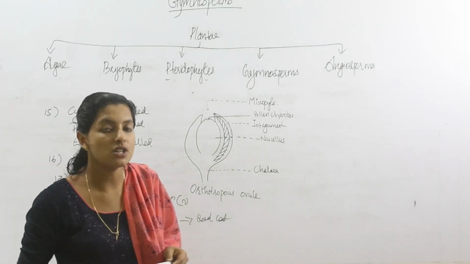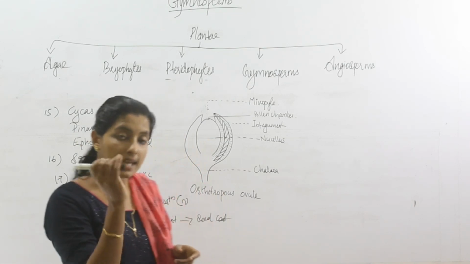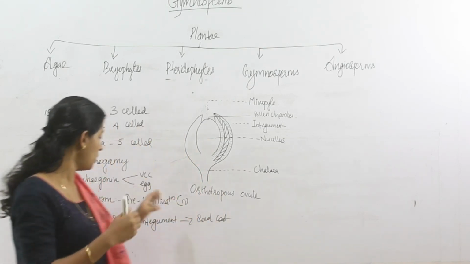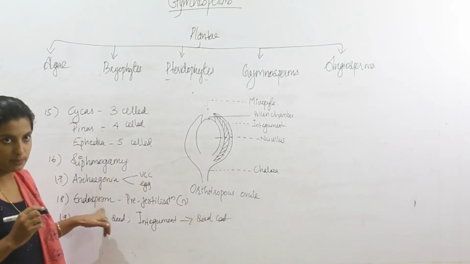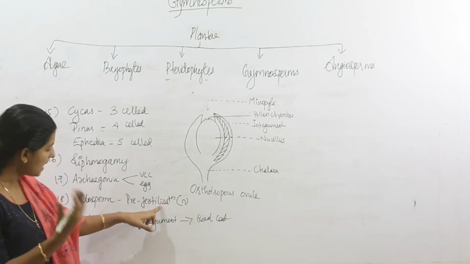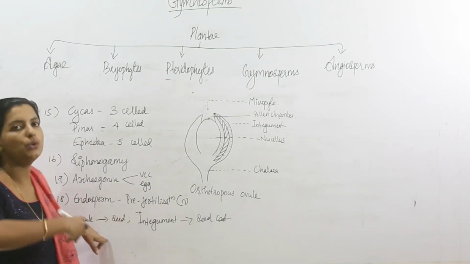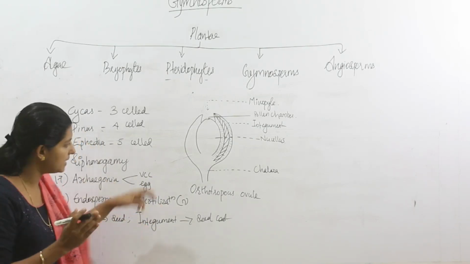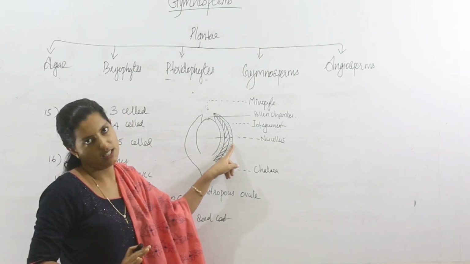The zygote undergoes division and forms the embryo. The nourishment of that embryo is by endosperm, which is haploid. The ovule develops into seed, and the integument forms the seed coat.